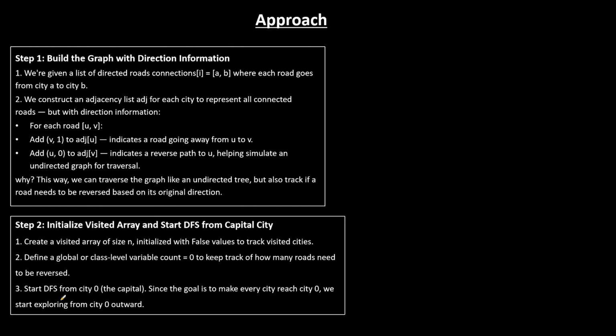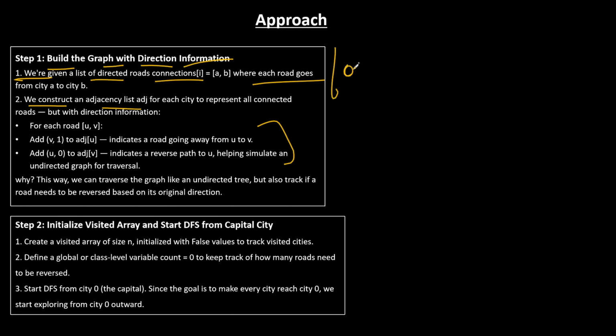Now, since we got the intuition of the problem, let's look into the approach and how we're going to solve it. Let's do it by building the graph with direction information. Basically, we are going to create a graph which is pointing in both ways, right? We are given a list of directed routes, and we construct the adjacency list. How is it done?